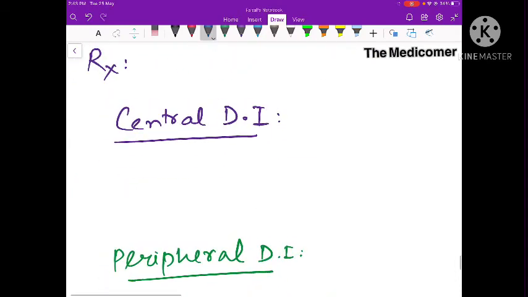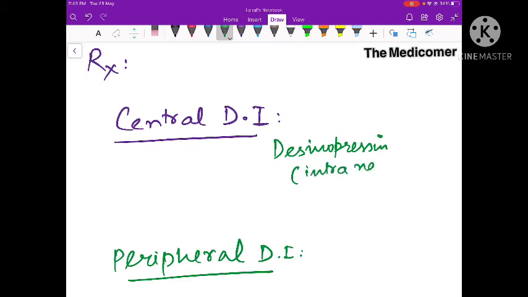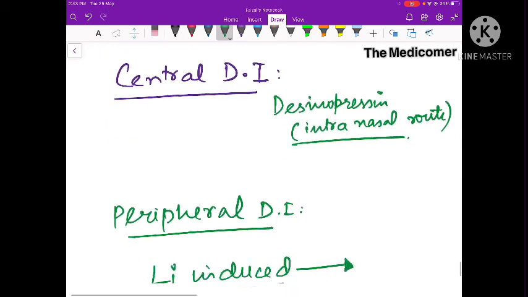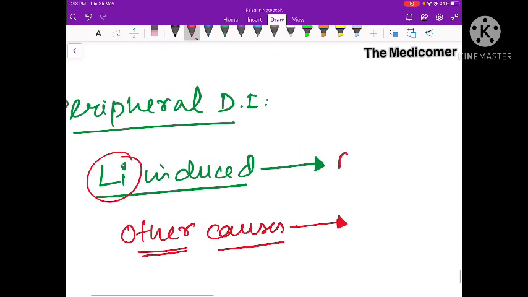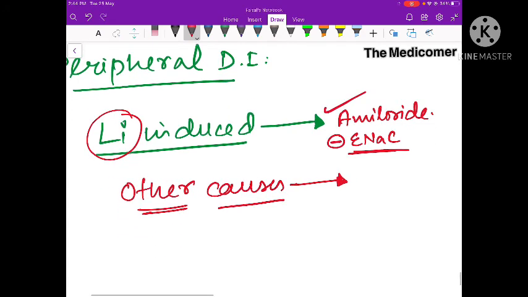Now how do we treat diabetes insipidus? If it's a case of central diabetes insipidus, that means there is a decrease in ADH, so we give ADH. The form of ADH that we give is called desmopressin, mainly given by the intranasal route. In case of peripheral diabetes insipidus, if it is because of lithium, then we give a drug called amiloride. Amiloride inhibits the epithelial sodium channel, and it is the drug of choice for lithium-induced diabetes insipidus.